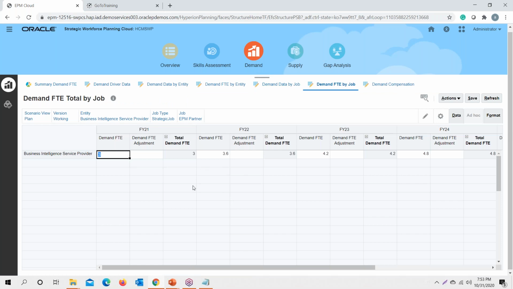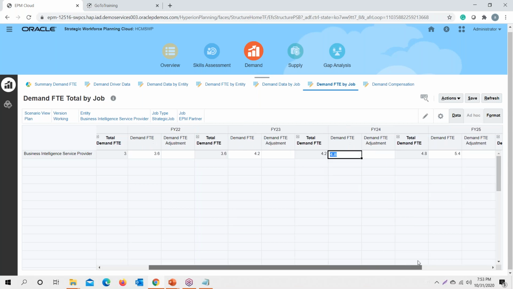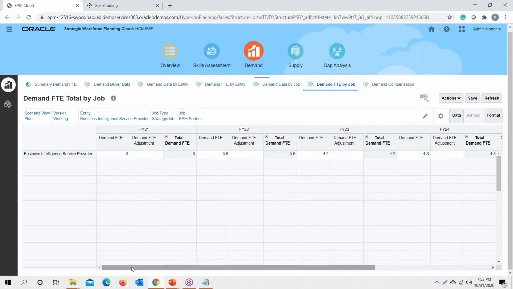And if you want to see what exact value we have, for financial year 21 it's 3, for the following years it is 3.6, 4.2, 4.8, and 5.4. Now what the organization or the user could do is identify the number of full-time EPM partners they would be requiring. Say currently they have 2 EPM partners, so they could hire one more EPM partner to meet the demand FT.